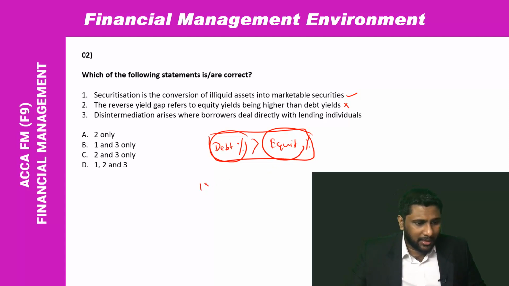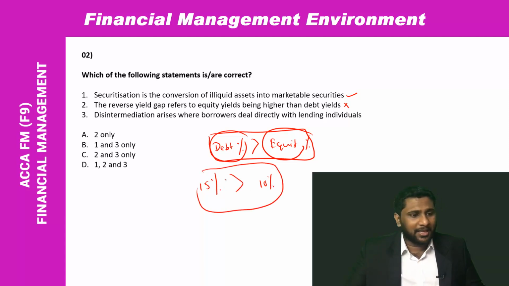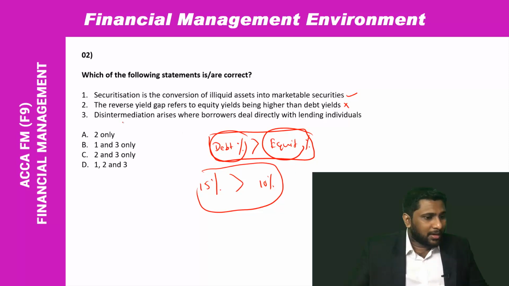If your debt return is 15% and your equity return is 10%, this one we will call reverse yield gap. So here what they are telling is the reverse yield gap refers to equity yield being higher than the debt yield. So that's not reverse yield gap. Debt yield being higher than the equity yield is. So that's a wrong statement.